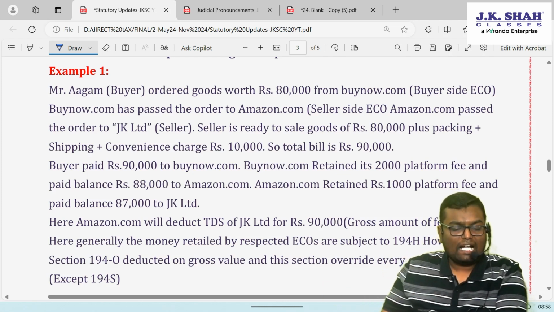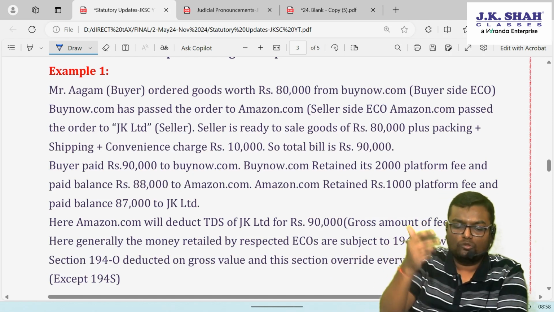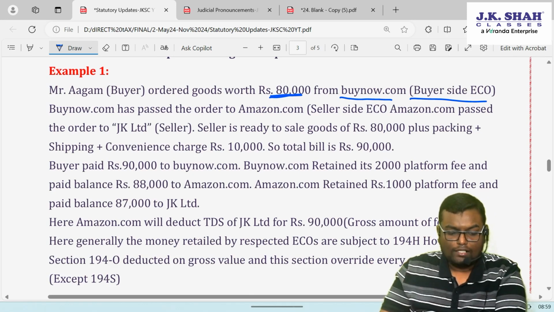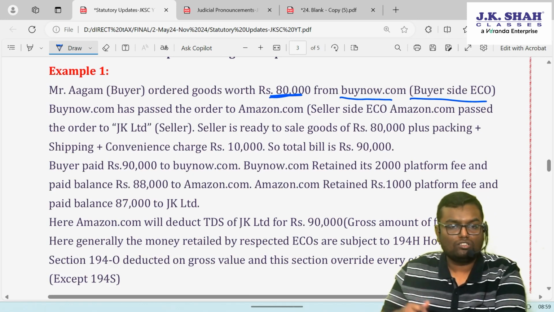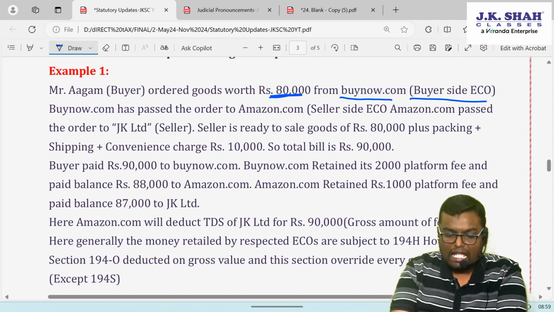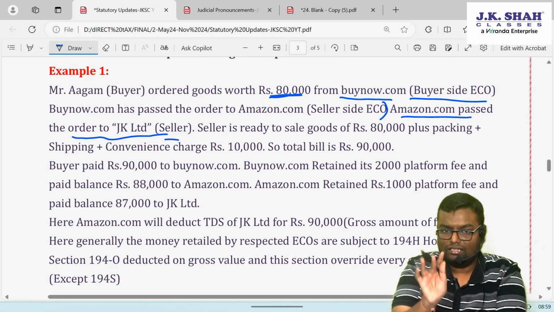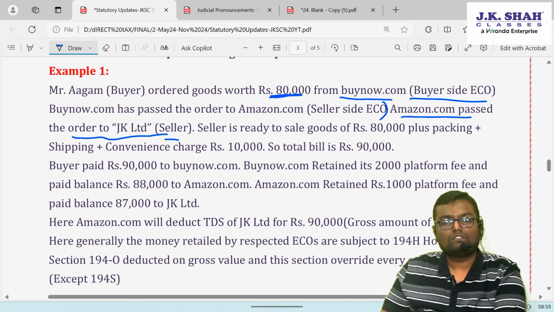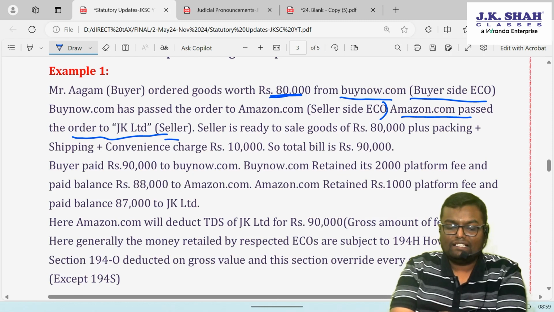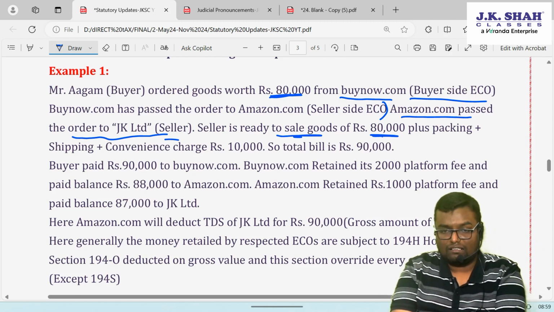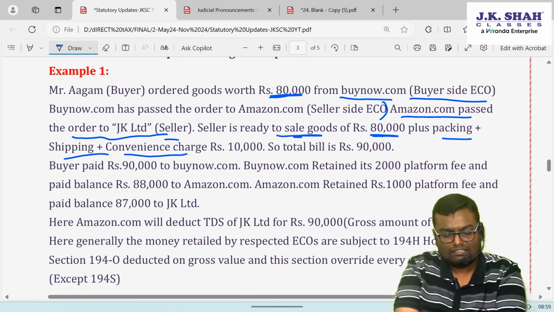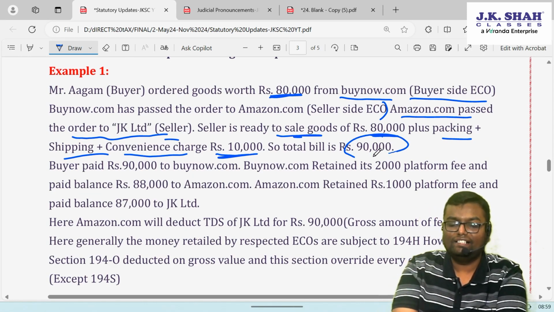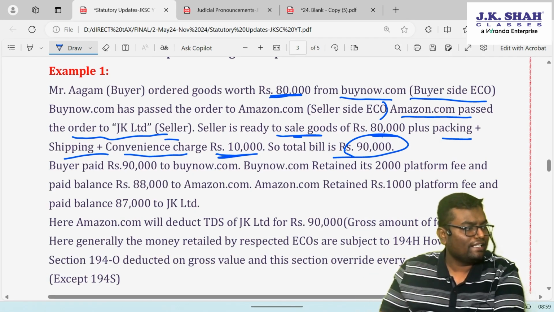There is a person, let's say Mr. Aagam, who is a buyer. He ordered goods worth rupees 80,000 from buynow.com, which is a buyer side eco. Now buynow.com has passed the order to amazon.com, the seller side eco. Amazon.com passed the order to JK Limited, let's say, who is the actual seller, that is, the e-commerce participant. How much worth of goods is purchased? 80,000. Now the seller is ready to sell the goods of 80,000, plus packaging charges, shipping charges and convenience charges of 10,000 are also added. So how much will the seller charge as total invoice value? 90,000. The seller will raise the invoice of 90,000.